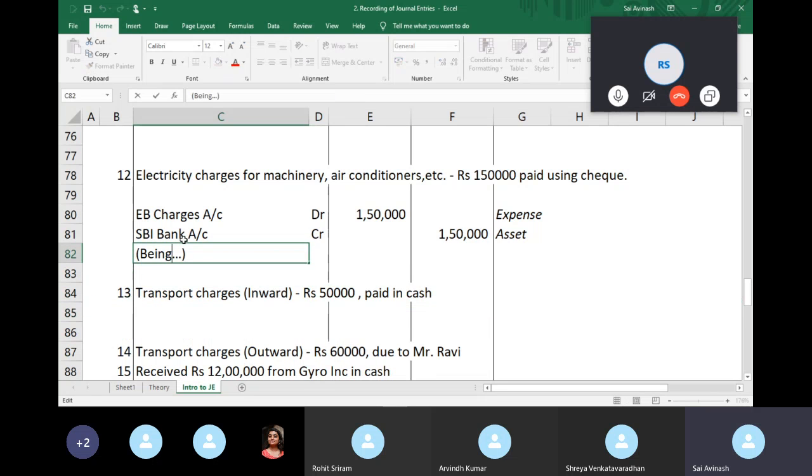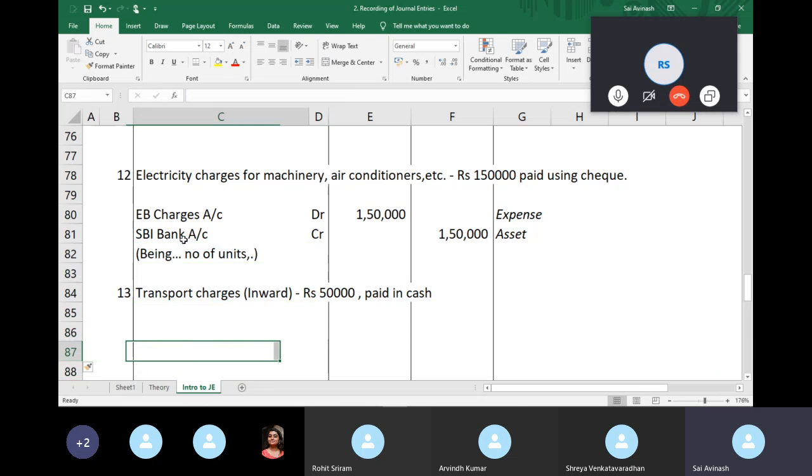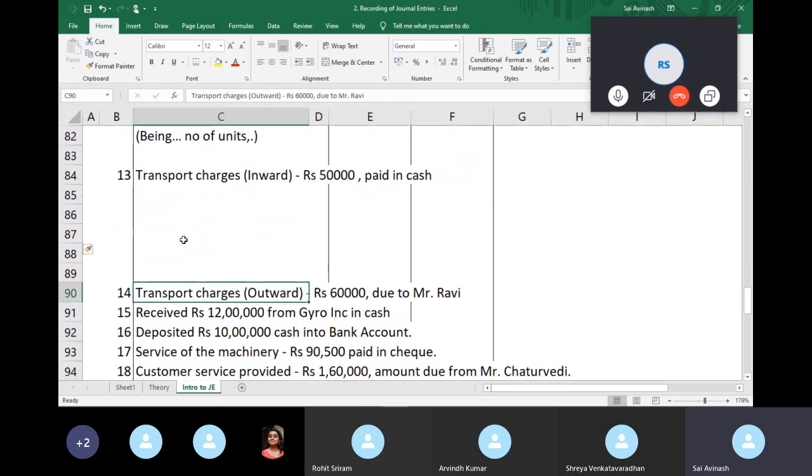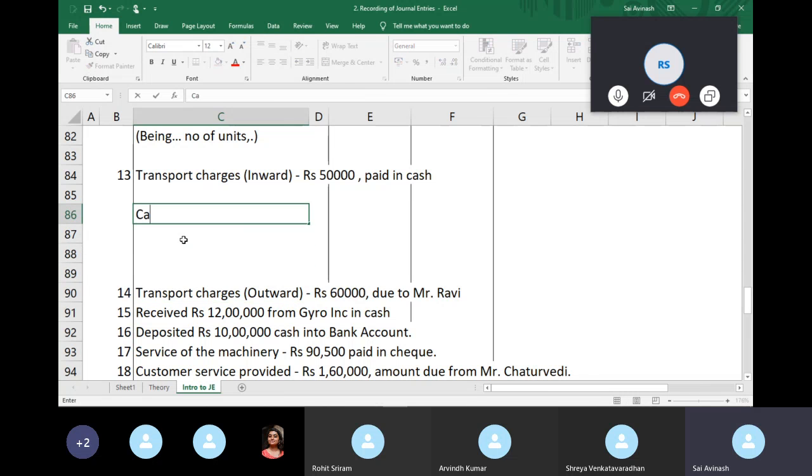So here it probably mentions number of units or some information like that. Okay, transport charges. So remember, when you're accounting transport charges, it is important to identify the transport charges that you've incurred to bring your raw materials to your premises, which means, say I made a purchase and I have 15 boxes that I have to get to my factory, and I'm getting a lorry and asking them to bring them to my factory. That is something called carriage inwards. It's a specific term, okay? It's just something you have to remember. Carriage inwards, right?